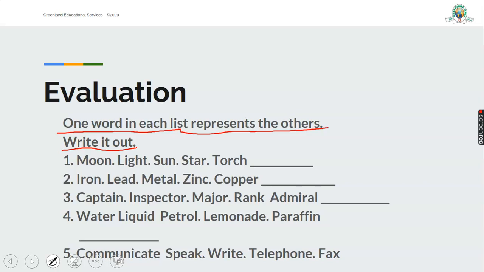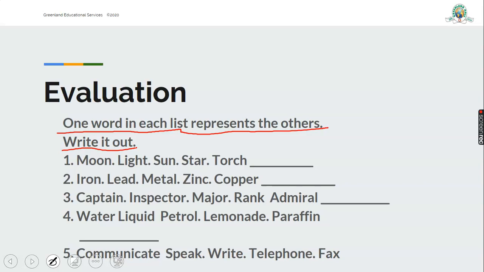Look at number 2. We have iron, lead, metal, zinc, and copper. Which one is the group word here? Number 3, we have captain, inspector, major, rank. We have rank, then we have the admiral. Which one is the group word?